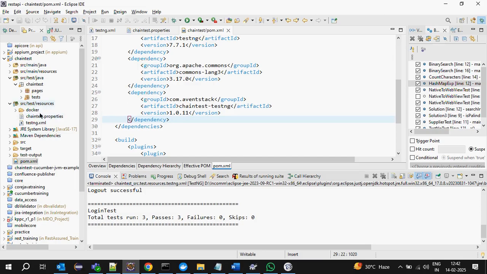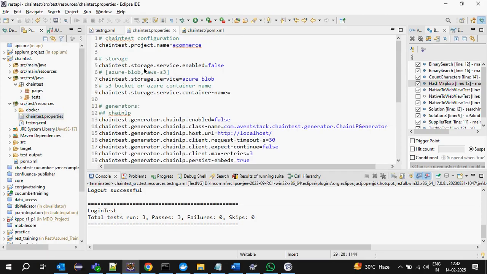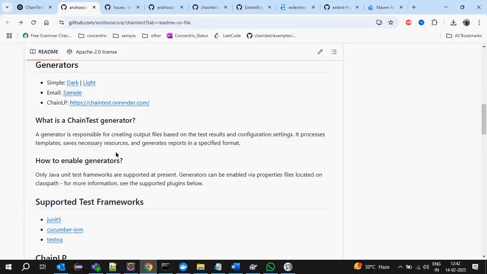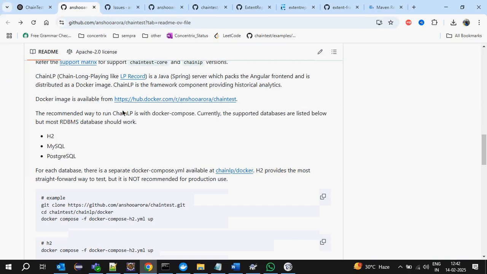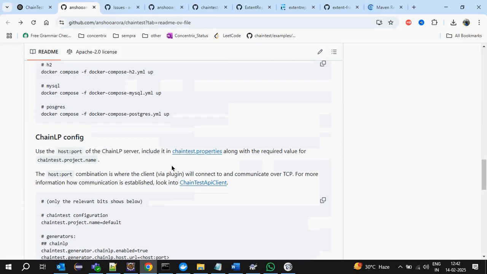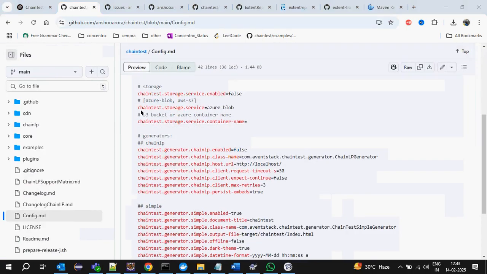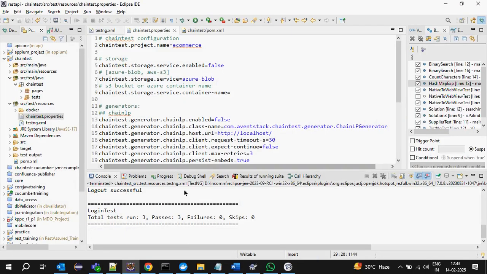Second step is they have given some properties. We have to keep it under src/test/resources as ChainTest.properties. How to download this? Here only, they have given it in this git. Come down here, ChainTest.properties. Here is what they have given.